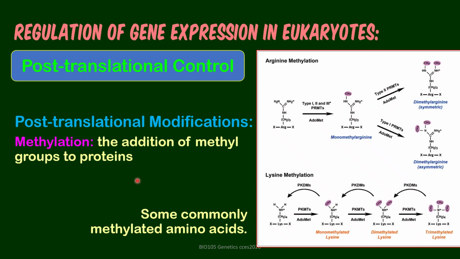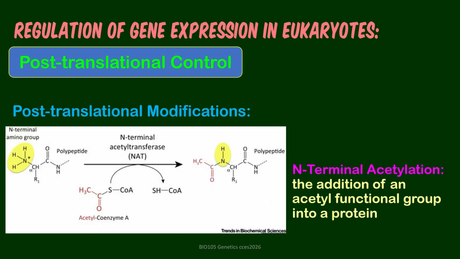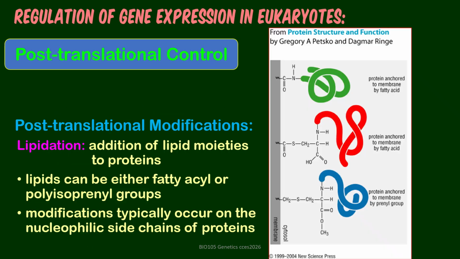Then methylation, adding of methyl groups. So again, commonly methylated amino acids. And terminal acetylation, addition of an acetyl functional group to a protein. And the donor here is acetyl coenzyme A. We have lipidation, addition of lipid moieties to proteins.